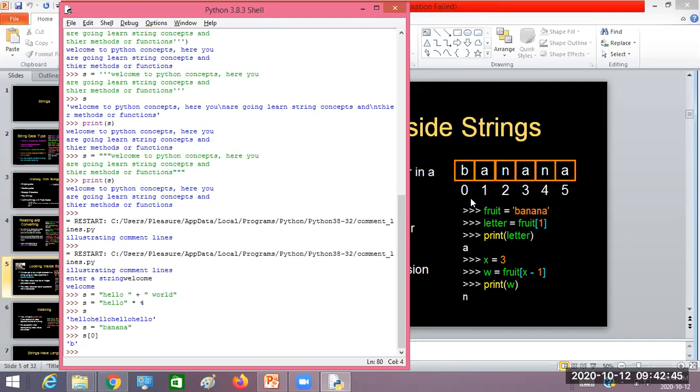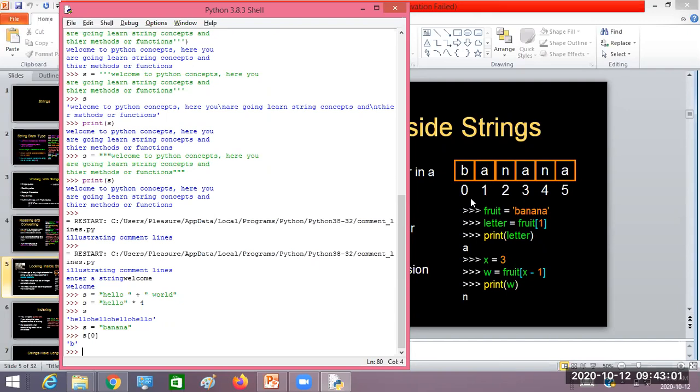The first character will be at position 0 by default, the next at 1, and so on.